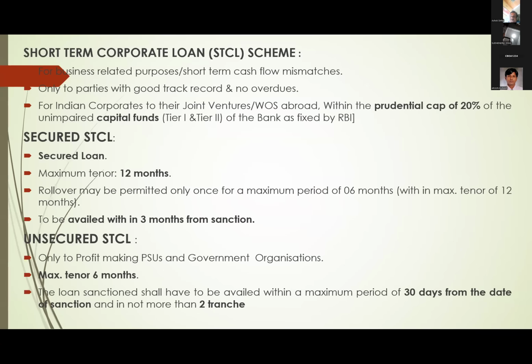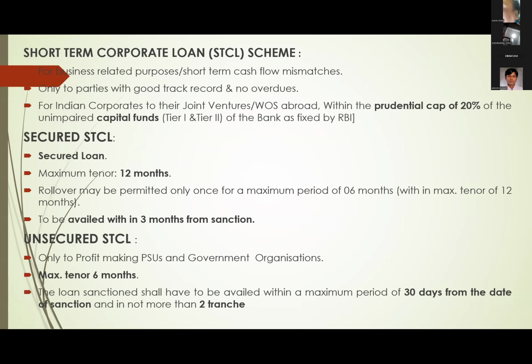Earlier the bank was only giving this internally, but now circulars are given. Recently a circular has come with about 40,000 crores or 50,000 crores as the figure, so within that figure only we can sanction these STCL loans.